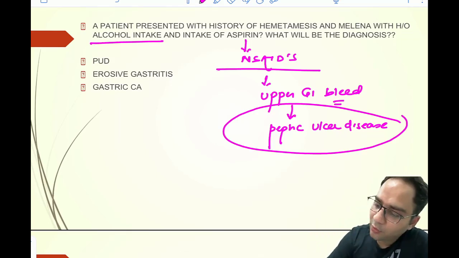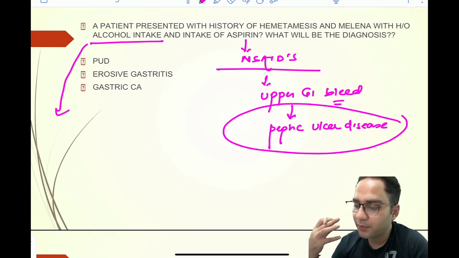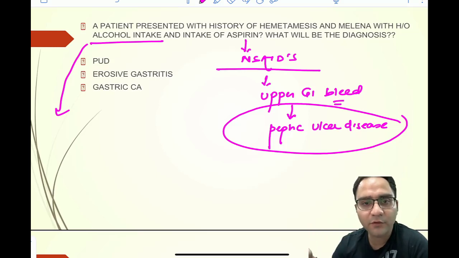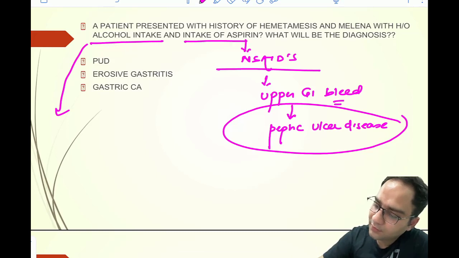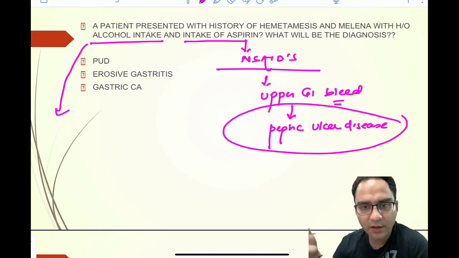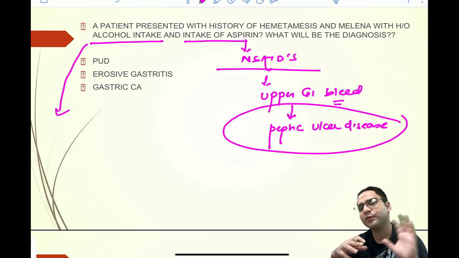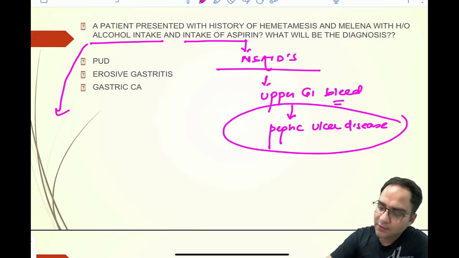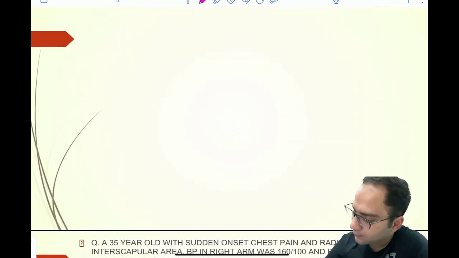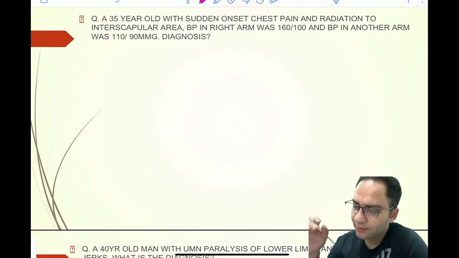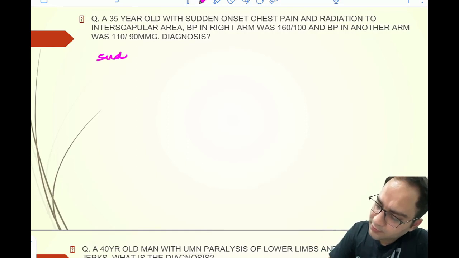Had it been an alcoholic binge followed by copious vomiting, then you might have thought of Mallory Weiss tear. But here they are giving a history of intake of aspirin, and there is no history of retching and other things that would make you think of Mallory Weiss tear. So your answer here would be peptic ulcer disease, right?